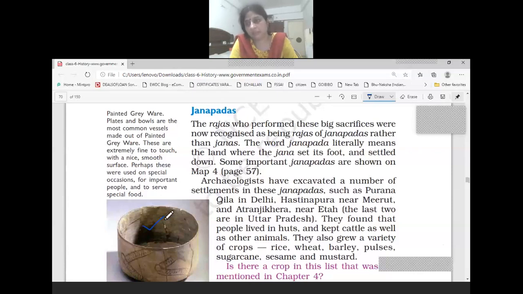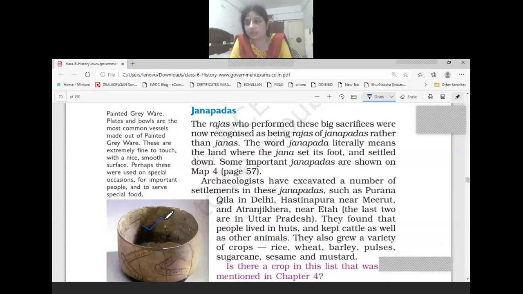Like in today's time also, if some special guest is coming to our house, we use some special crockery for them. We don't serve them food in the utensils we use in our day-to-day life, but for a special guest we keep some special utensils.